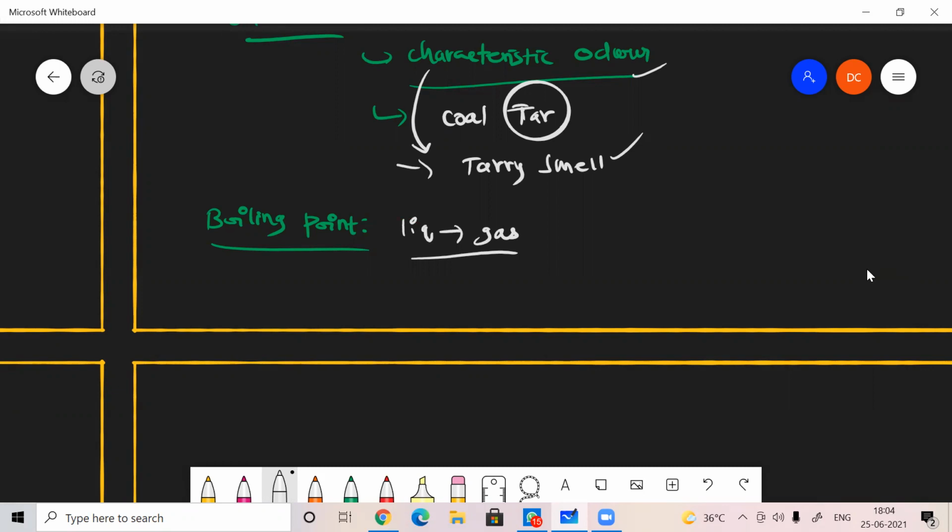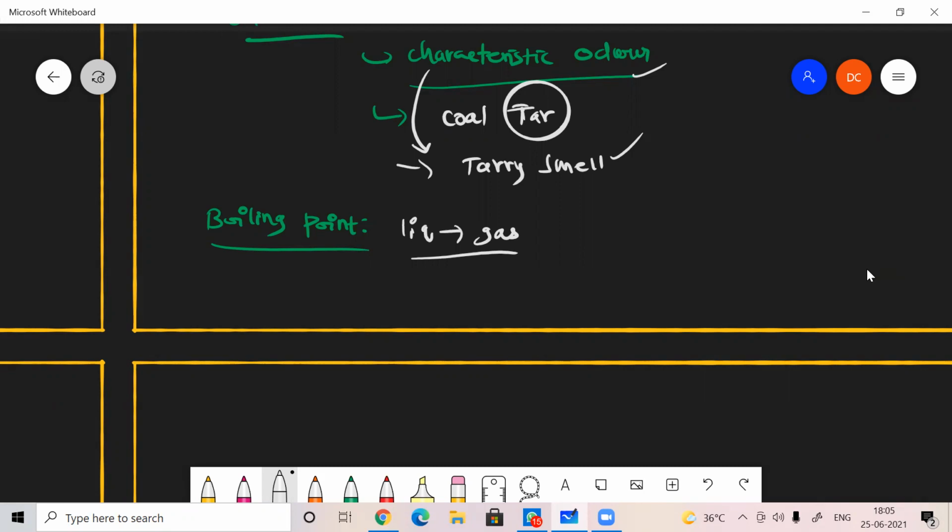I already explained this in the haloarene unit. When the pressure of the liquid is equal to the atmospheric pressure, then the liquid starts to boil.